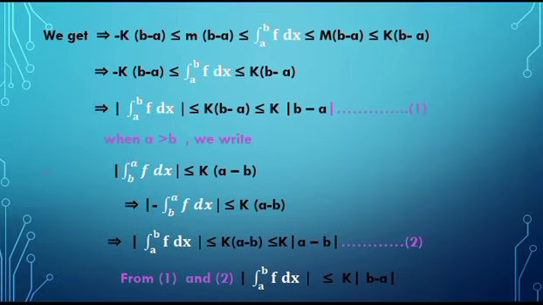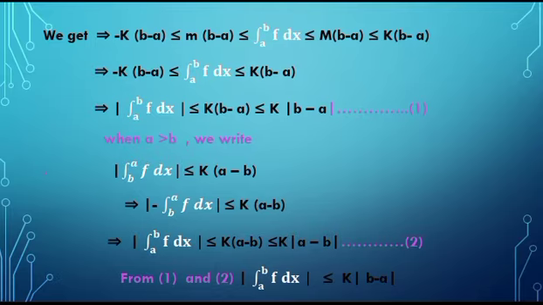So friends, obviously we get minus K into b minus a is less than or equal to integration of f between the limits a to b is less than or equal to K into b minus a. So it implies that the mod of integration of f between the limits a to b is less than or equal to capital K into b minus a, which is obviously less than or equal to K into mod of b minus a. Let us consider this as equation number 1.